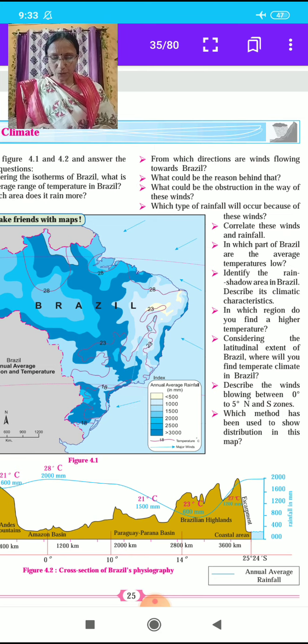Here, students, figure 4.2 is the cross section of Brazil's physiography. With the help of the two figures, 4.1 and 4.2, complete your answers to these questions. Then our next part is